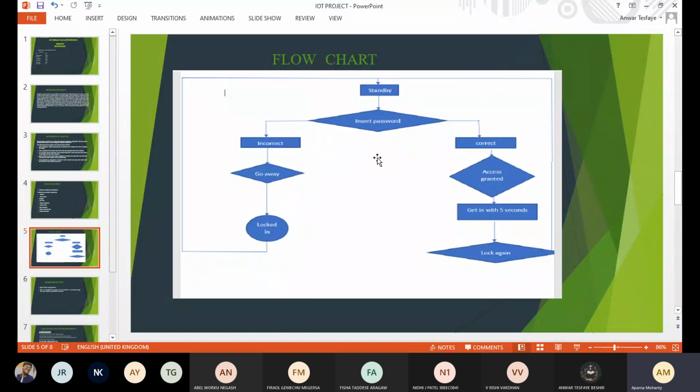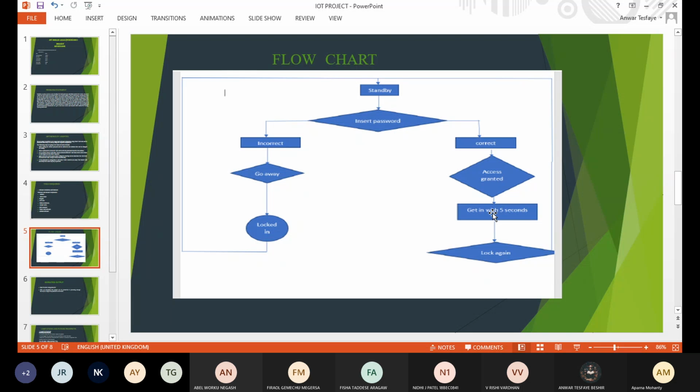I didn't see the flowchart. Now can you see the flowchart? No. Yes, no. Okay.